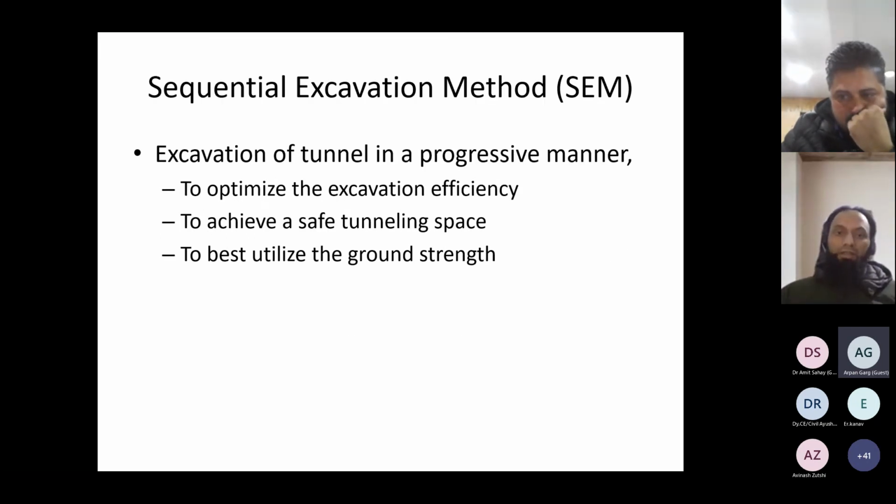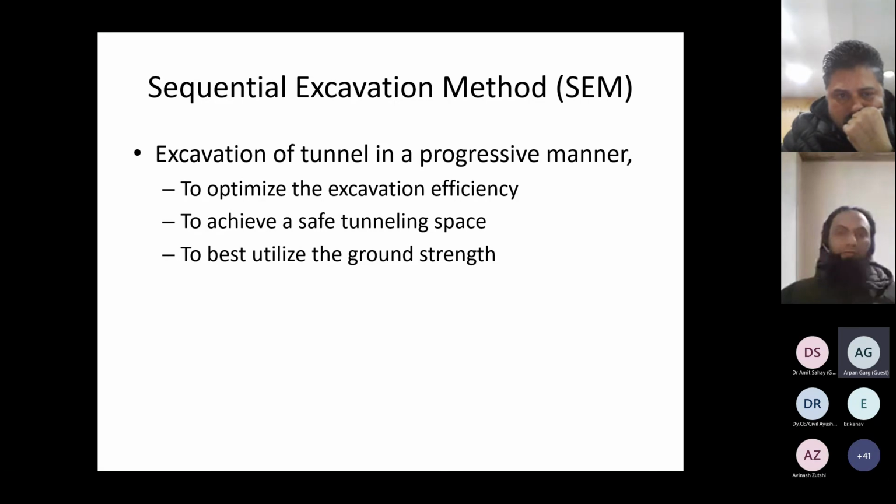Sequential excavation method, again, is a typical component of any NATM procedure, because it depends on how much disturbance and how much deformation we can accommodate with the available supports.